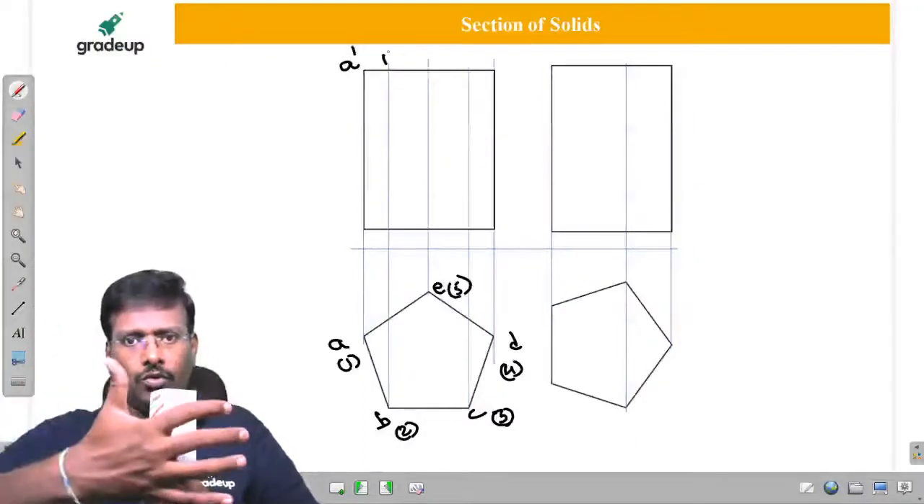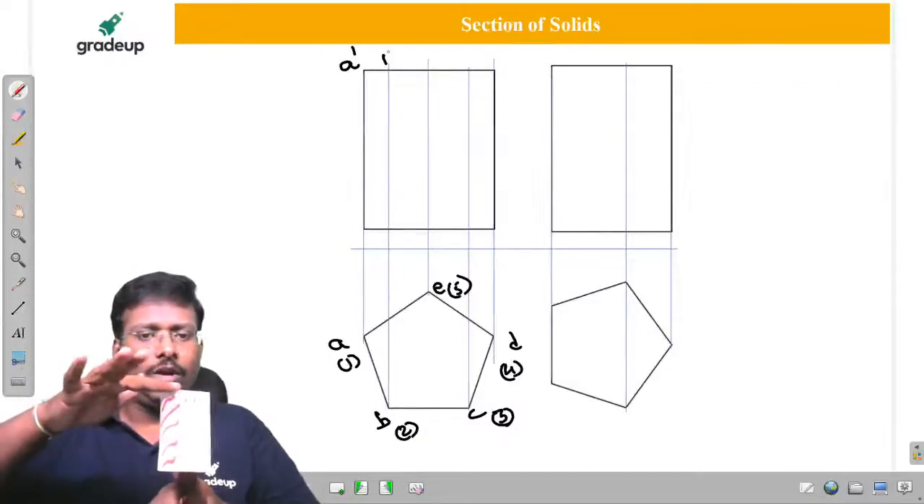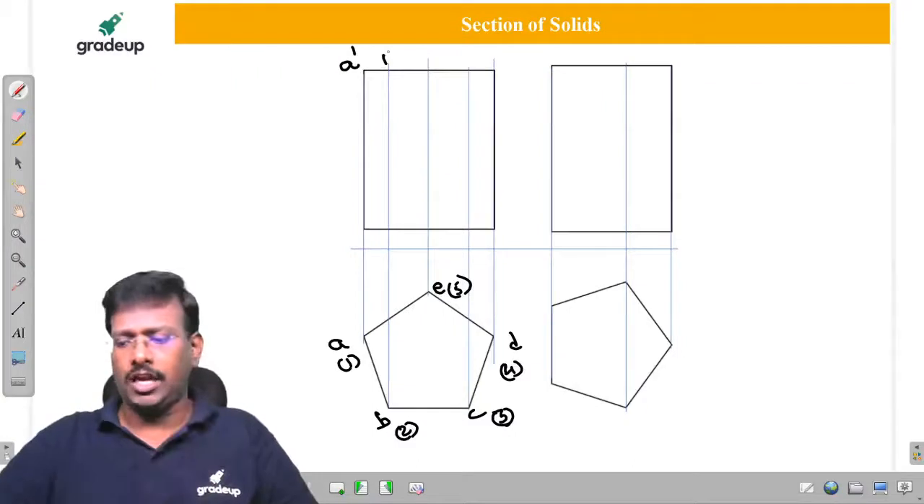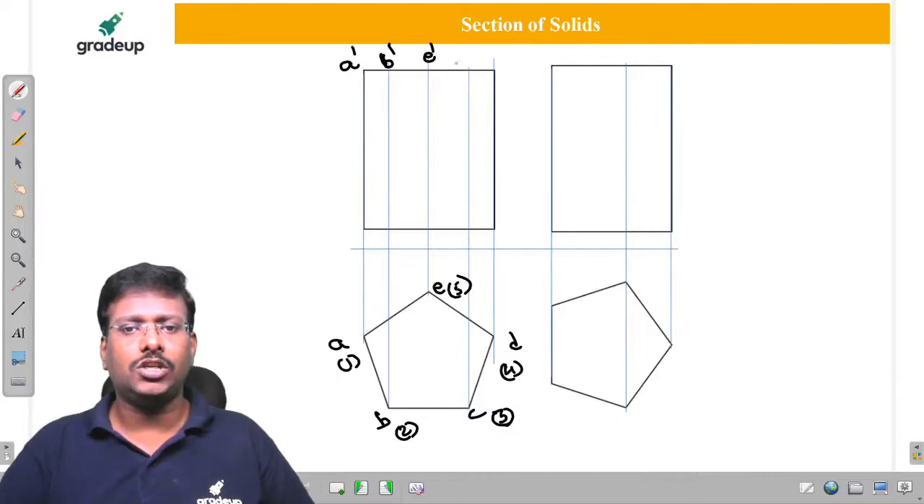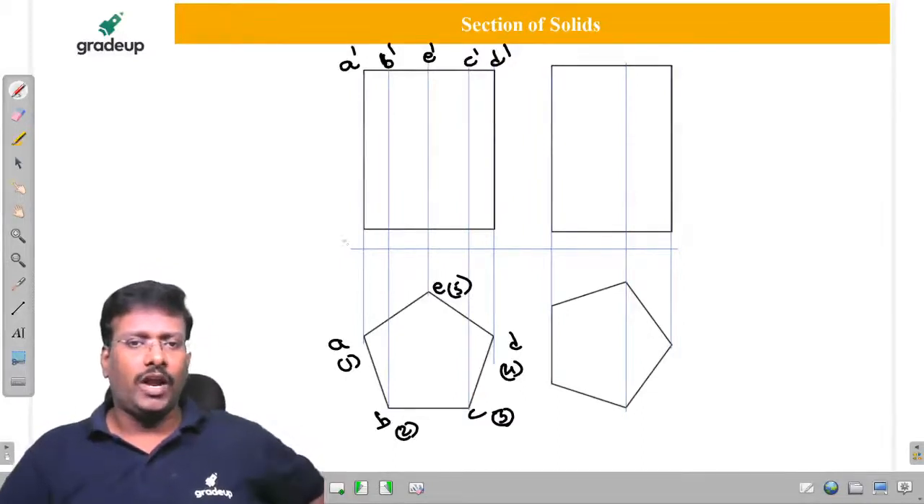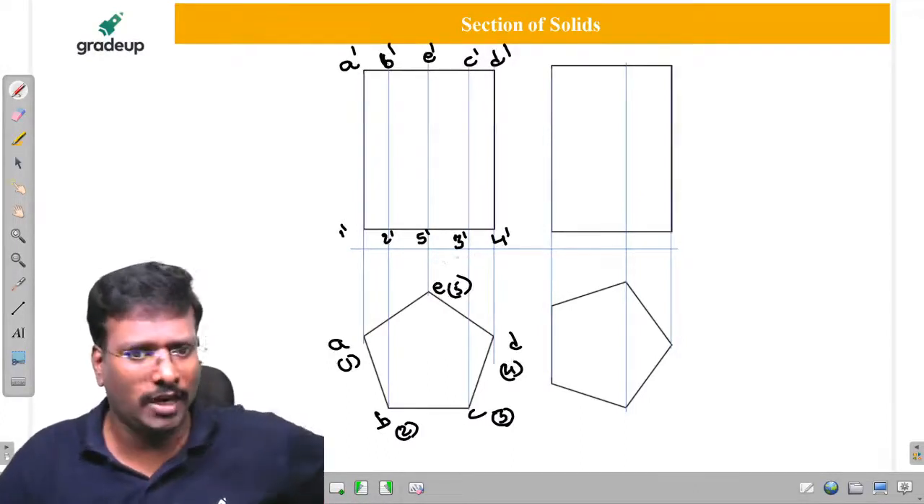Now you observe. Here it is A, B, C, D, and 1, 2, 3, 4. In the front view, whichever is visible should be away from the XY line. Here we get A dash, B dash, C dash, D dash, and here 1 dash, 2 dash, 3 dash, 4 dash. So here A dash, B dash, E dash, C dash, and D dash. Here 1 dash, 2 dash, 5 dash, 3 dash. All these are not important, you just have to know which is visible and which is hidden.